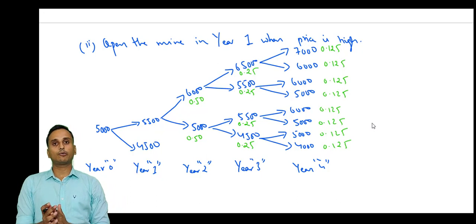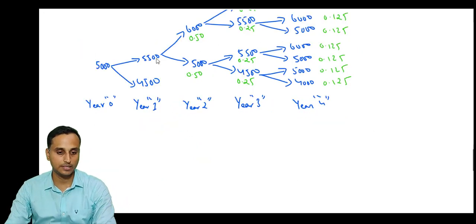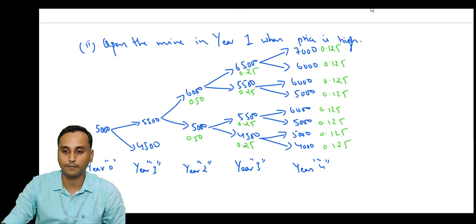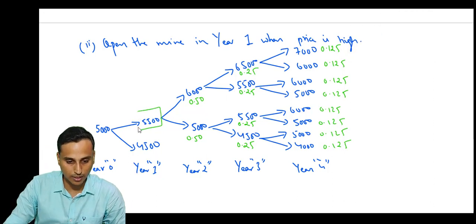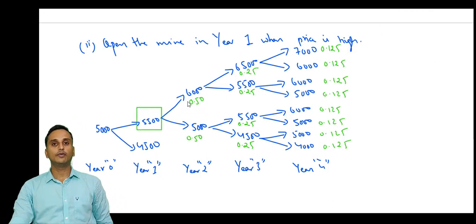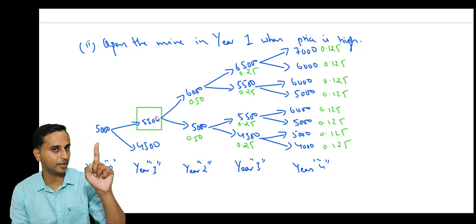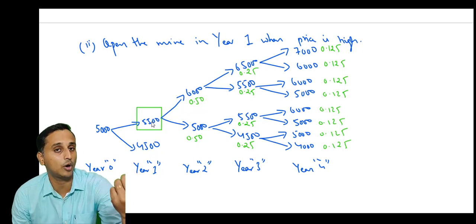Now what are we going to calculate here? We're going to calculate the present value. So here, all of you, this is where we are starting. This is the starting point. When are we starting? In year 1. So we'll have to calculate the net present value. So here all of you please understand, very important. If you calculate the net present value here, it will be at the point of which year?